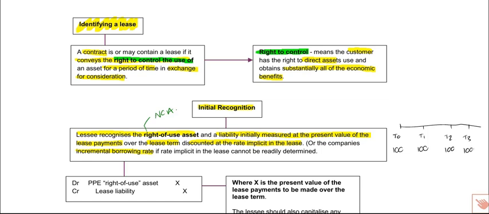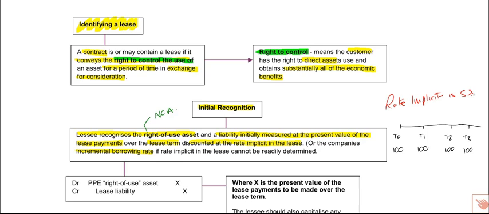So we'll consume the asset in year 3 and then either give it back or scrap it, whatever's going on there. Now, let's say in a question they tell us that the rate implicit in the lease is 5%. Now, if there wasn't a rate implicit in the lease, then we would have to consider our incremental borrowing rate instead. But assuming we've got a rate implicit in the lease, and that's 5%, or you could say our incremental borrowing rate is 5% if that wasn't in existence.